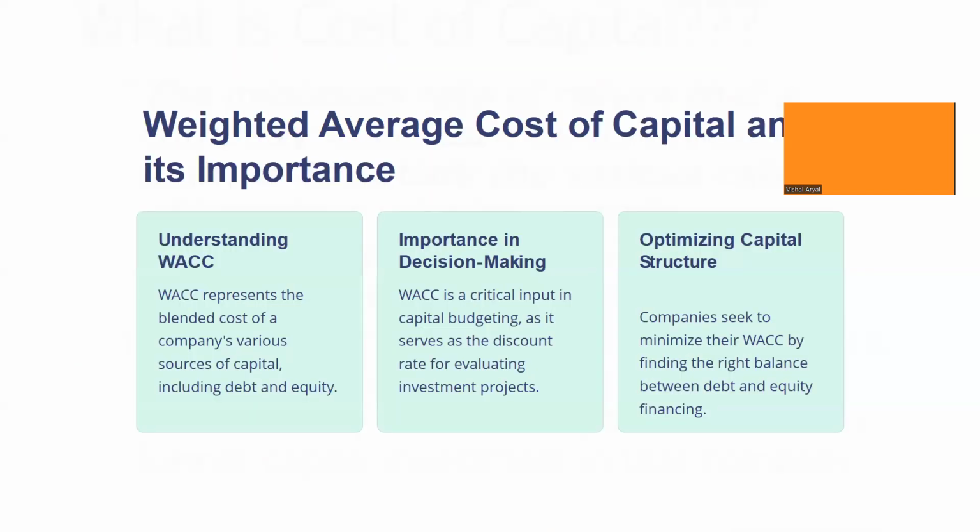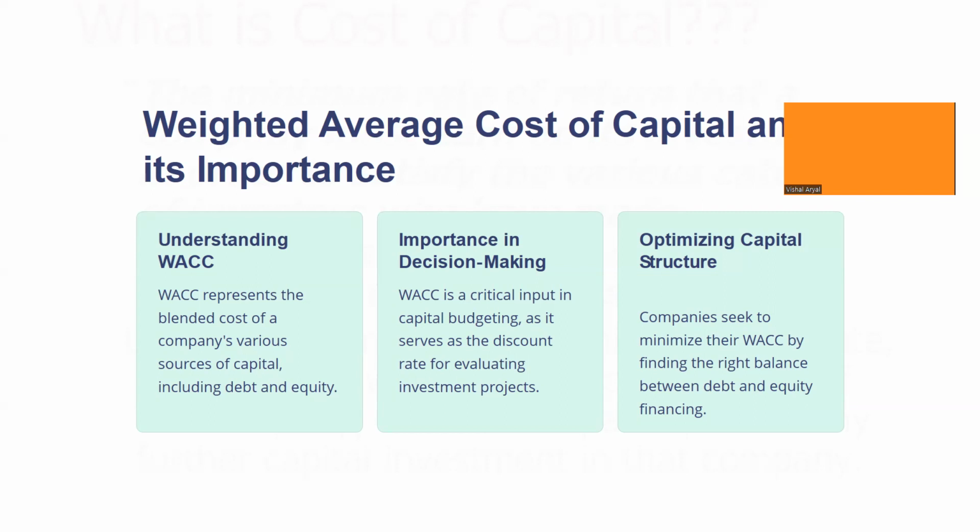Weighted average cost of capital and its importance, we'll be talking about this as well. So let's understand what is WACC. WACC represents the blend of cost of a company's various sources of capital, including debt and equity. Basically, a company finances its capital from two sources, that is debt and equity. Debt is something that you borrow from an organization, sometimes a person as well, by paying a certain amount of interest on it.